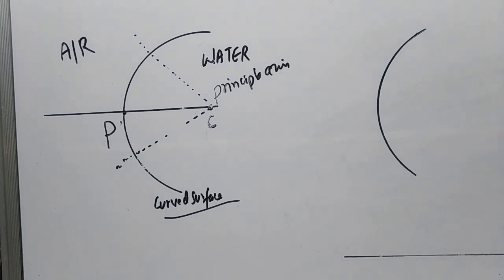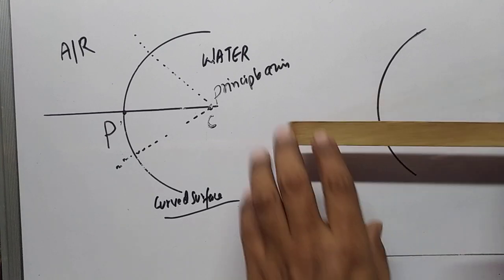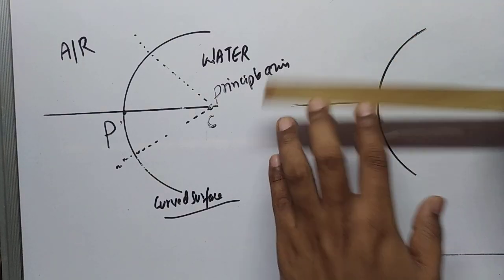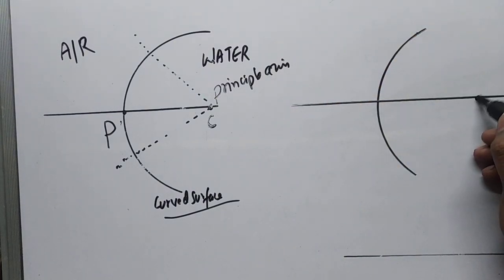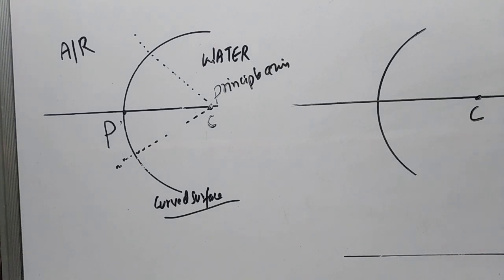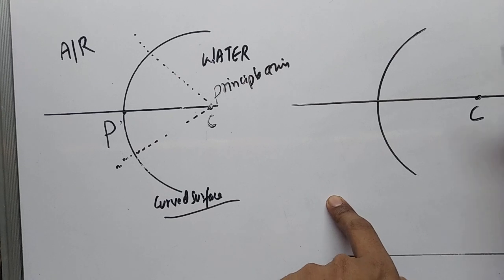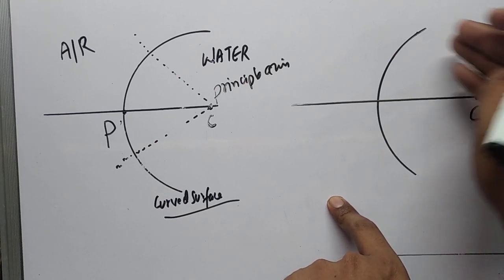We'll take a ray traveling parallel to the principal axis. Let me draw the complete diagram. This is my principal axis, and here we'll have a center of curvature. We'll take a ray traveling parallel to the principal axis, and it is traveling from denser to rare.